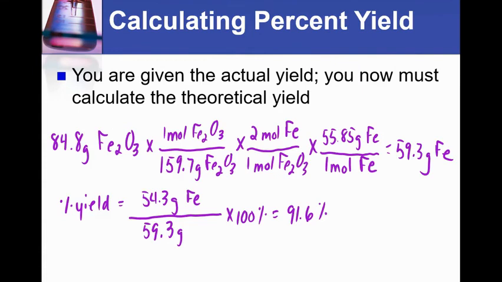First, I change grams of iron(III) oxide to moles of iron(III) oxide. Then I change moles of iron(III) oxide to moles of iron. And then I change moles of iron to grams of iron. So if everything went perfectly according to stoichiometry, I should have produced 59.3 grams of iron. The problem told me that I actually produced 54.3 grams of iron. So I'm going to plug them in, multiply by 100, and answer to 3 significant figures. And my percent yield is 91.6%.